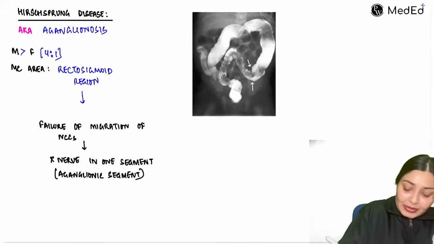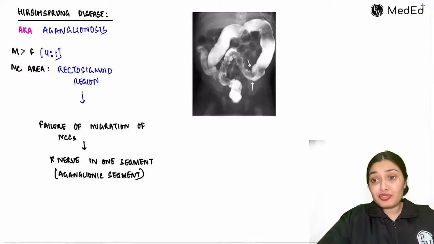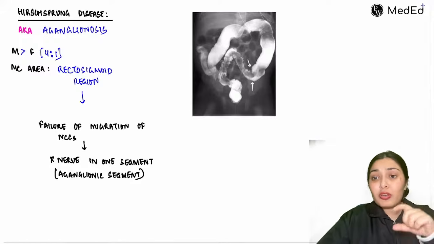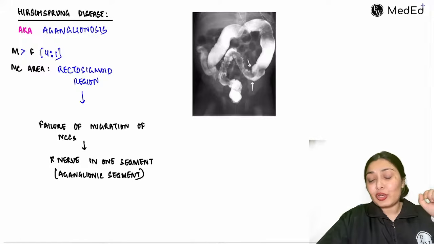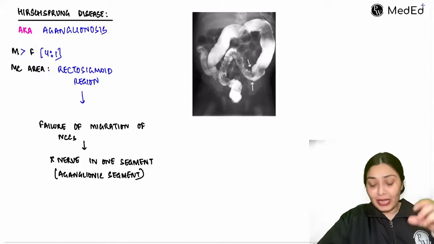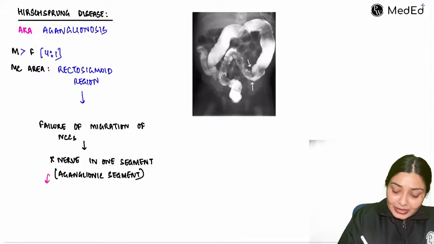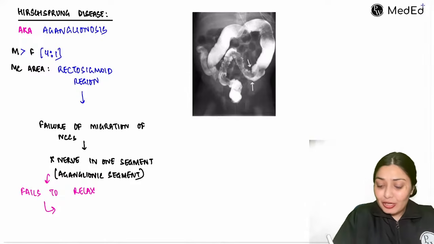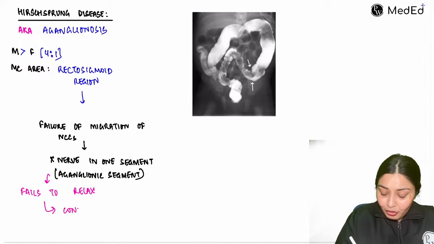Why is it happening? Because there is failure of migration of neural crest cells that form the nervous connection over there. So there is no nerve in that particular segment, and that segment is known as the aganglionic segment. Because there is no nerve connection, this aganglionic segment will fail to relax. And because of that failure of relaxation, this segment will stay contracted.